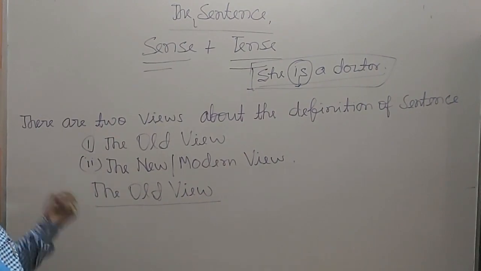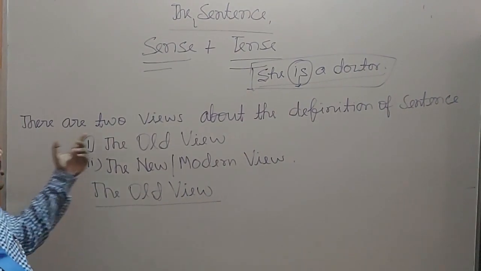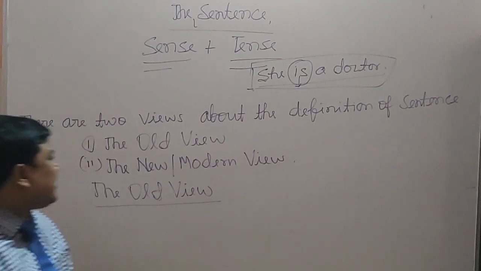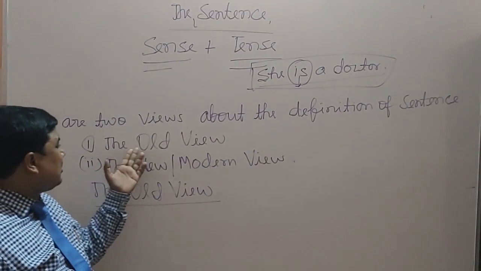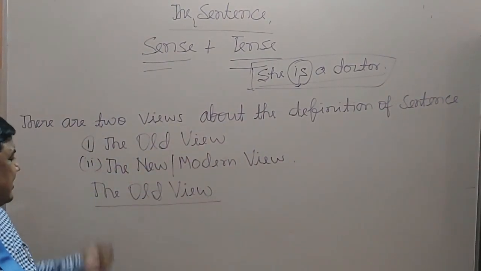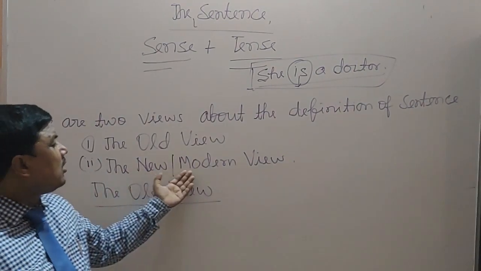There are two views about the definition of sentence. The first, the old view, and second, the new or modern view.